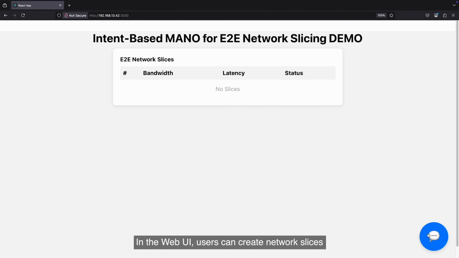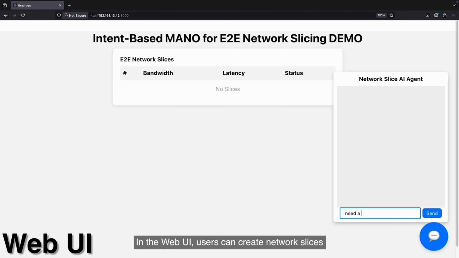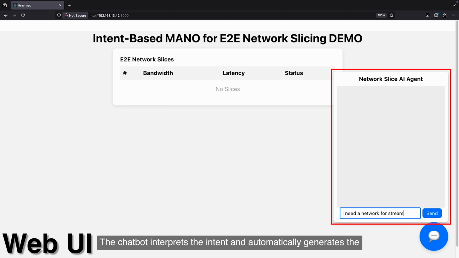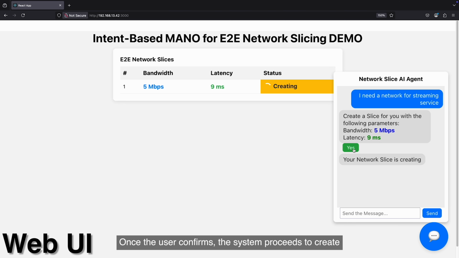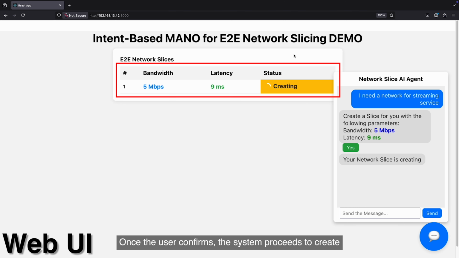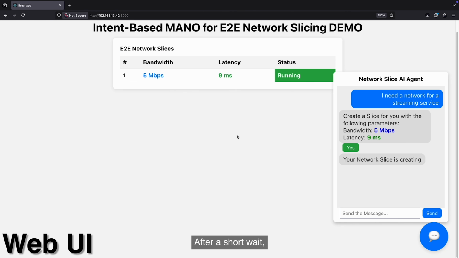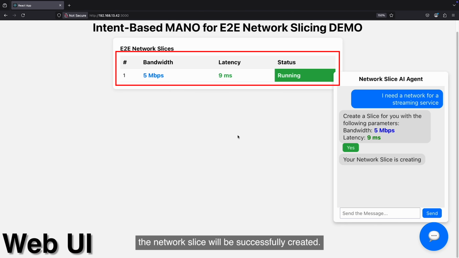In the web UI, users can create network slices by simply entering a text description of their network requirements. The chatbot interprets the intent and automatically generates the corresponding QoS parameters, such as bandwidth and latency. Once the user confirms, the system proceeds to create the network slice based on these specifications. After a short wait, the network slice will be successfully created.